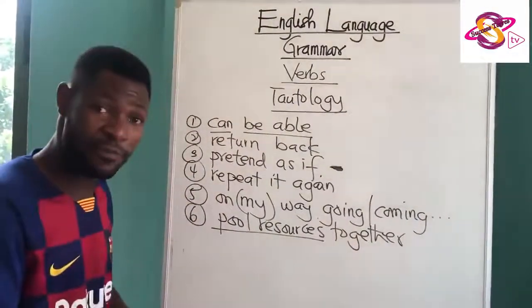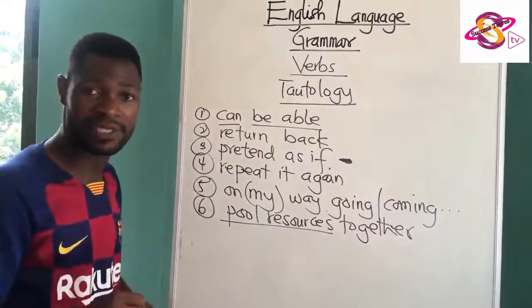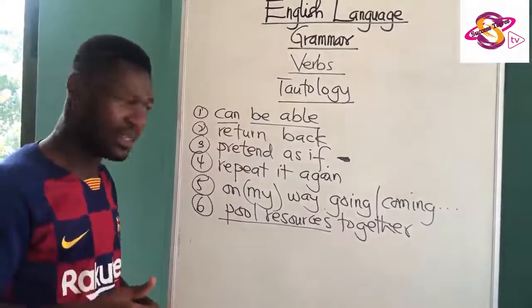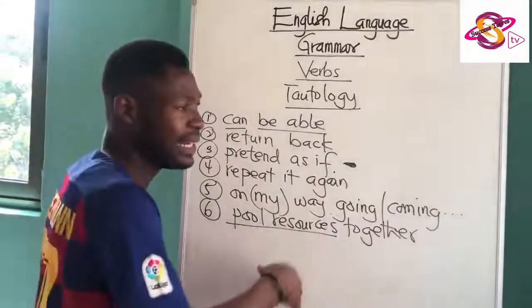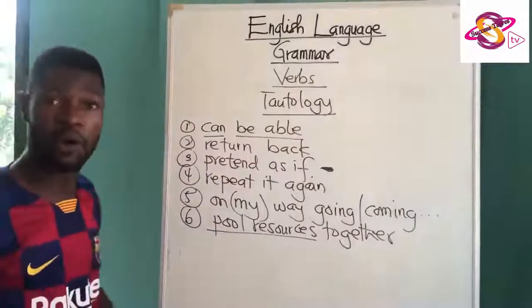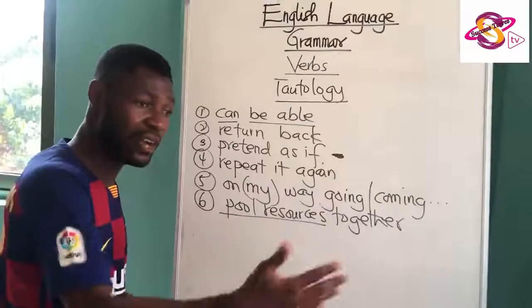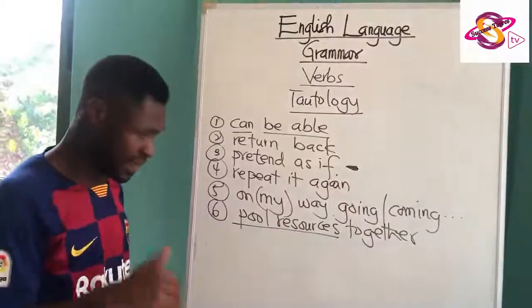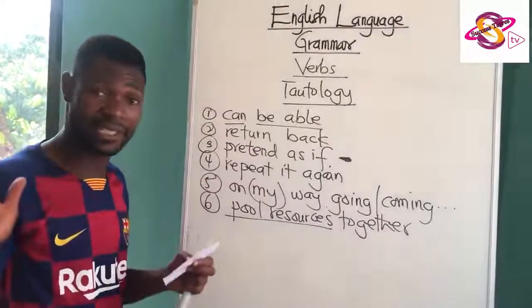The husband and the wife pooled resources to see their son to school. They pooled resources. When you add "together," then you are being tautologous. You are adding more words to express the same meaning. So you drop "together." Or you can say that they worked together to send their child to school. Other than that, you say they pooled resources to send their child to school, and that is it.